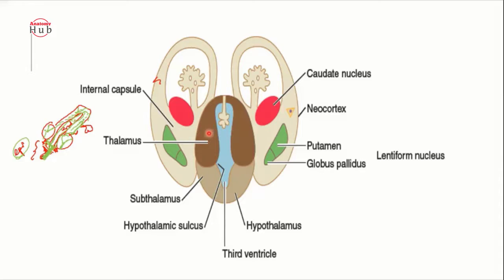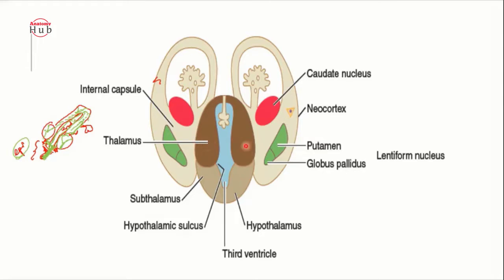That includes your metathalamus, mainly the lateral geniculate body, which relays the visual impulse, and the medial geniculate body that relays your auditory impulse. What is metathalamus? Metathalamus is nothing but the two bulgings coming out from the thalamus, as the lateral geniculate body and the medial geniculate body.